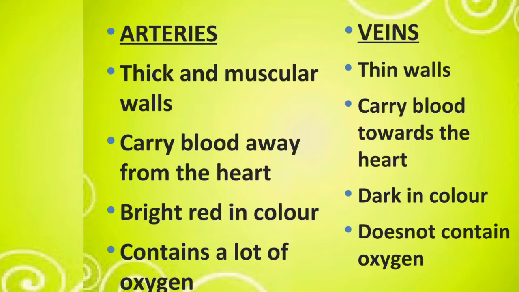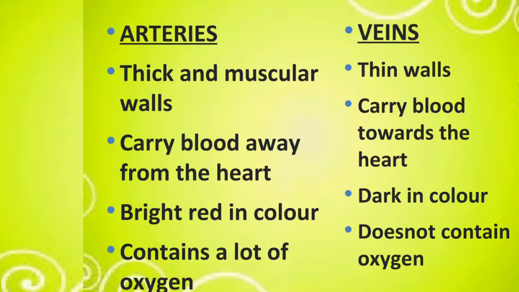How are arteries? Thick and muscular walls. The second point is they carry blood away from the heart. Third point is bright red in color. Blood color is bright red. Then the fourth point is they contain a lot of oxygen.